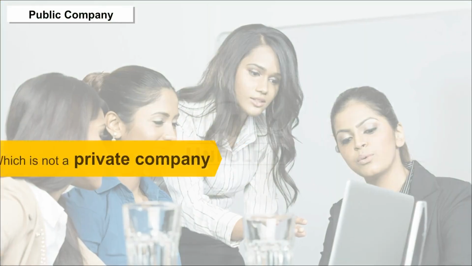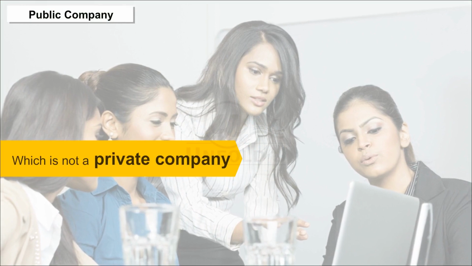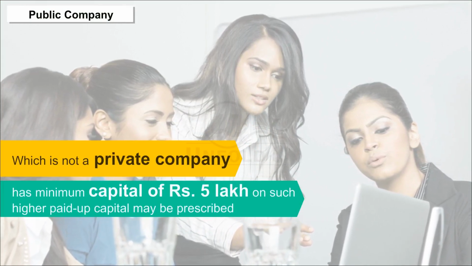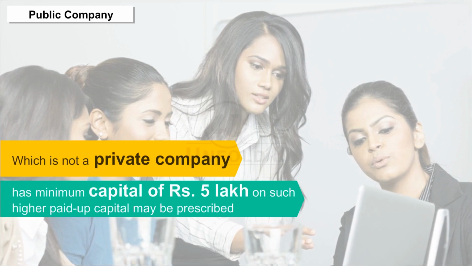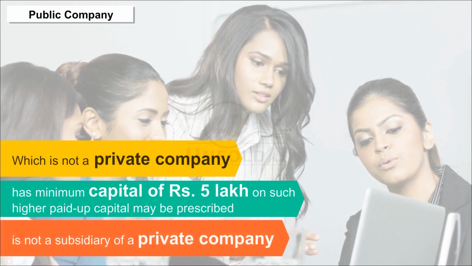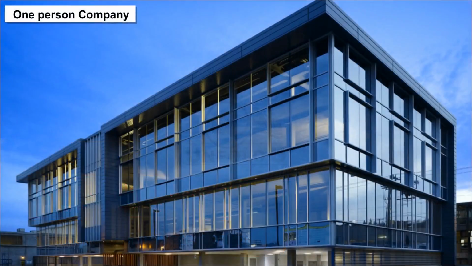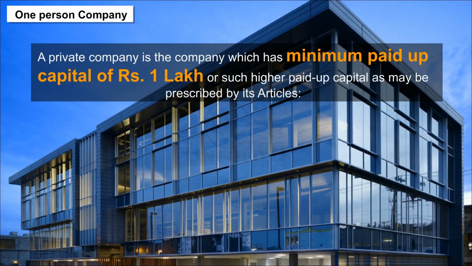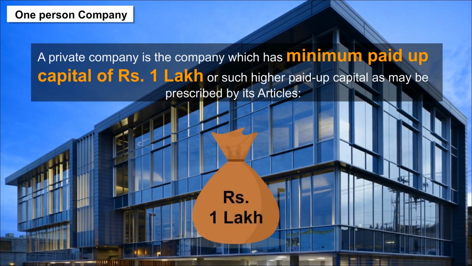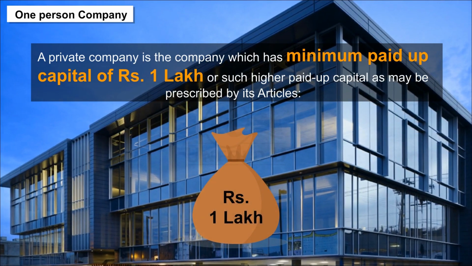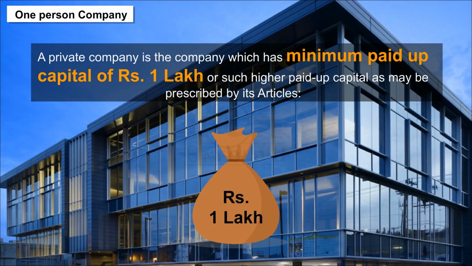A public company means a company which is not a private company, has minimum paid up capital of 5 lakh rupees or such higher paid up capital as may be prescribed, and is not a subsidiary of a private company. Private company. A private company is a company which has minimum paid up capital of 1 lakh rupees or such higher paid up capital as may be prescribed by its articles.